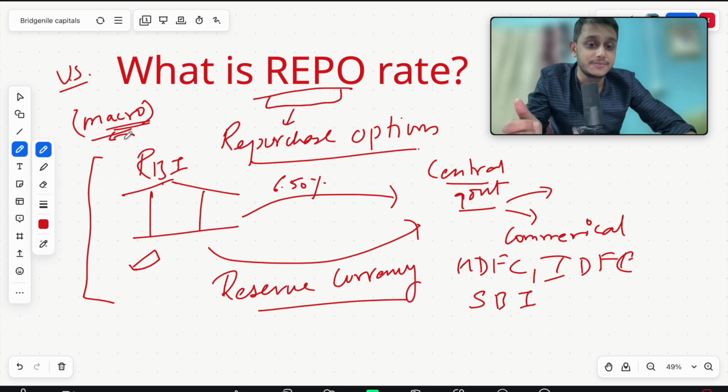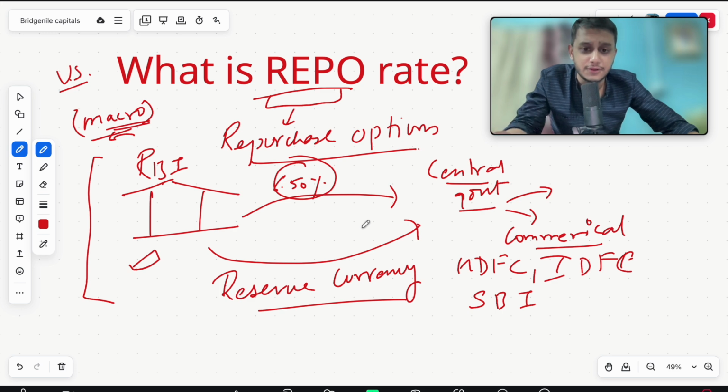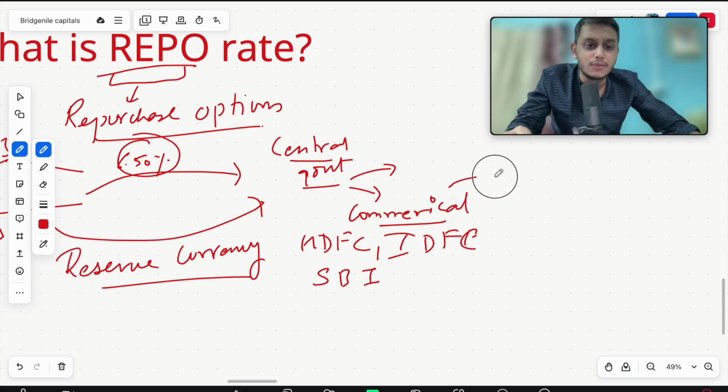Whenever the repo rate gets changed, the only reason is that the macro factor is also changing, right? So when the RBI prints money and the rate at which it gives money to the central government, because the central government has to give it to the commercial banks, that rate is commonly considered to be the repo rate. Am I clear about it till here? This function is known as the repo rate, and the central bank adds something around 2.5%, or you can say 2.25%, and it comes to the customer.